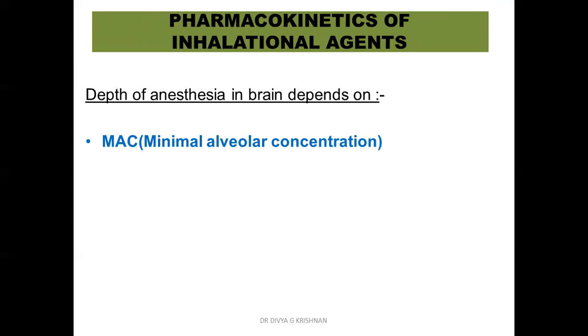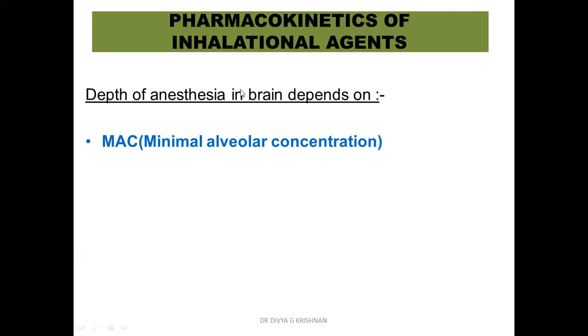Next one is the pharmacokinetics of inhalational agents. We have learned earlier that the inhalational agents reach the alveoli, and from the alveoli they exchange into the blood, and from the blood they reach the CNS. So the final destination is the CNS. Now, what are the pharmacokinetic parameters which affect this journey of the inhalational anesthetic to the brain? We will look into that now.